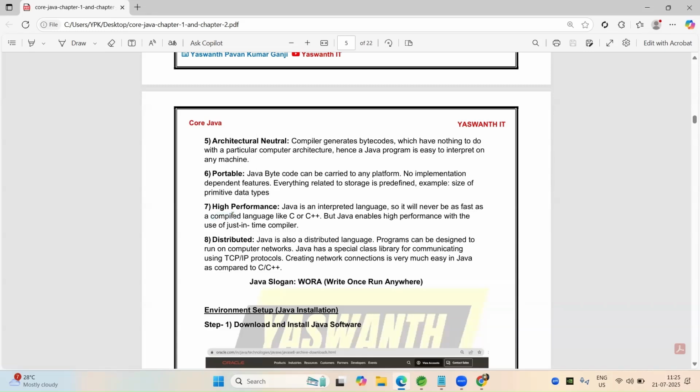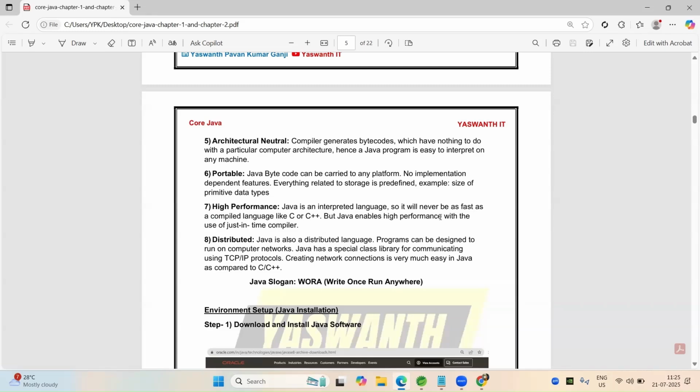They compile all the code at once, in a single command. So it will never be as fast as compiled languages like C or C++, but Java enables high performance.